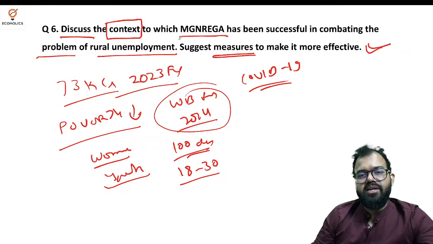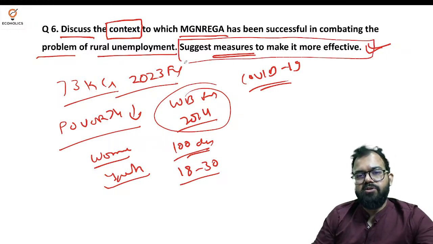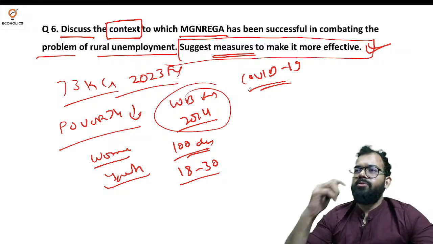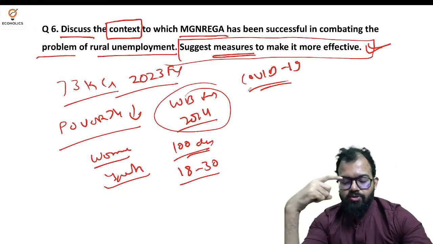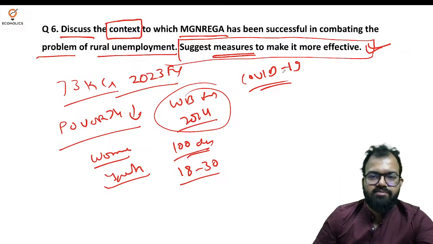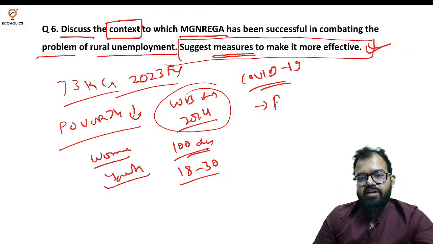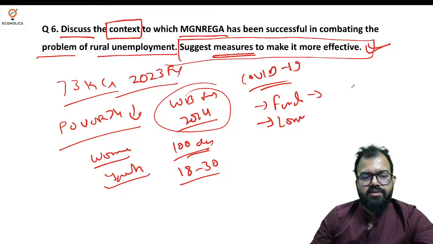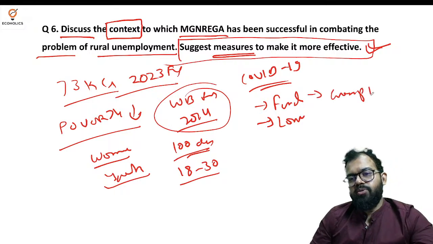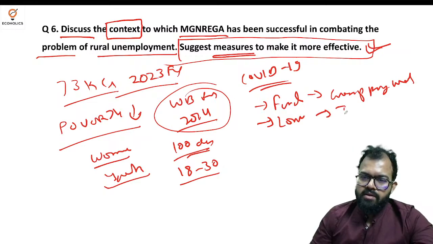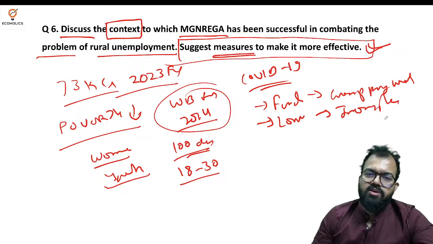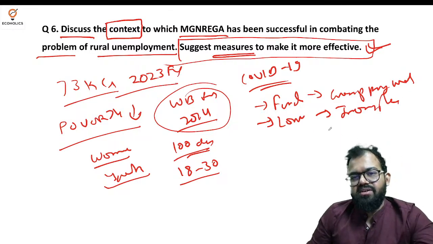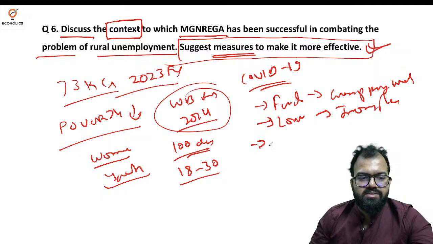But the second part of the question focuses on measures, how to make it more effective. It means you have to provide certain points where you feel that MGNREGA is lacking. Fund disbursal is very much delayed. Wage rates have been constant and low. The Gram Panchayat's role is very weak and minimal. Some projects are incomplete, so if we are not completing those, we are just distributing money to the masses.